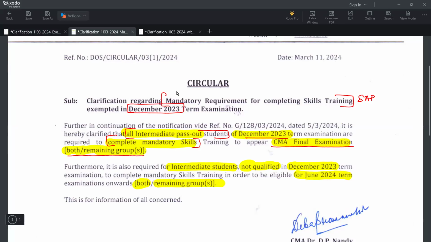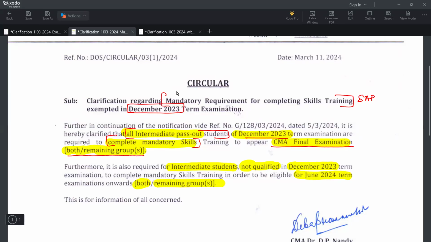Before appearing for the remaining groups, or if you are going to appear for group 3 or group 4, you should complete your mandatory skill training before your appearance.